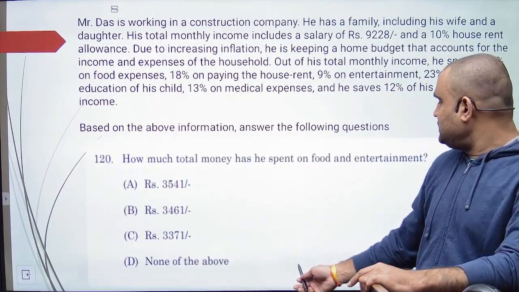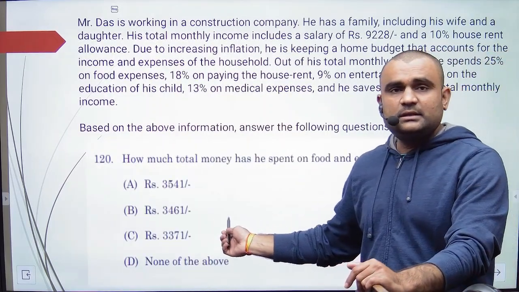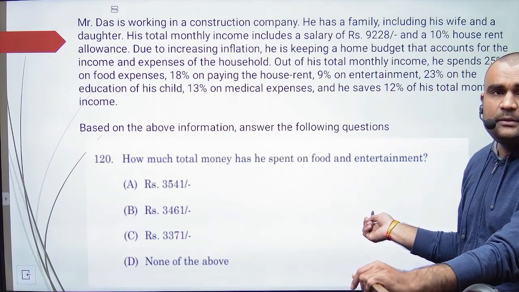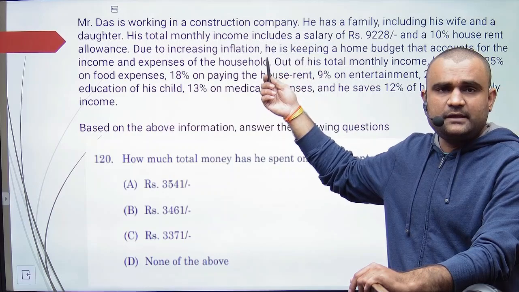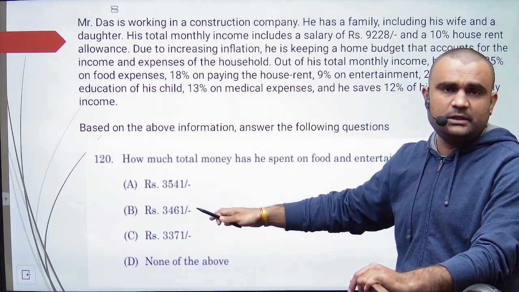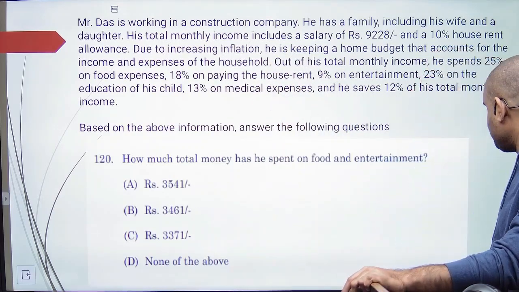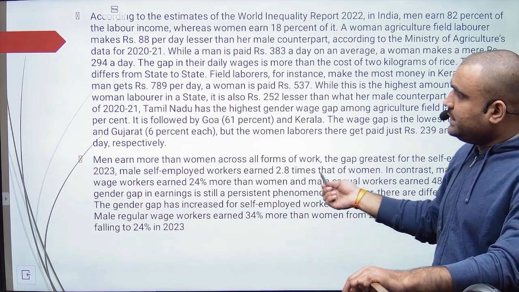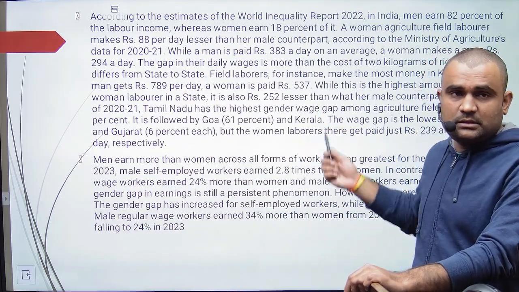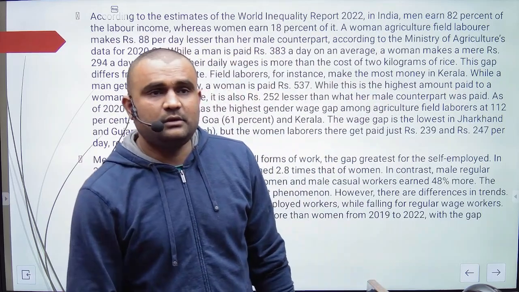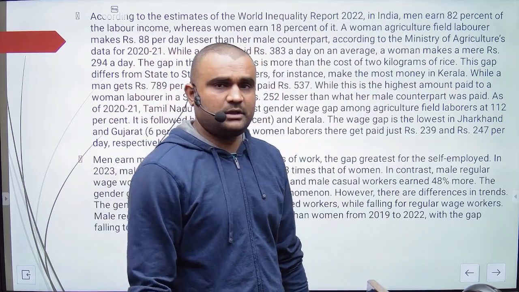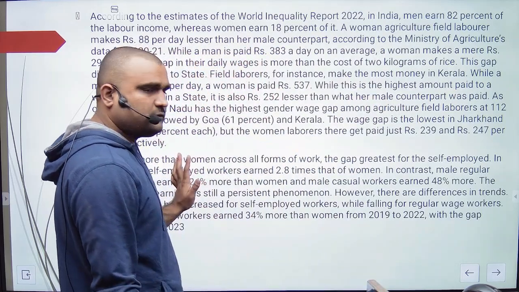Here, how much money he spent on food and entertainment, you have to find what percentage it is and divide by the total, you get the answer. Then the next question they have asked seems like a very big question because you have to study it, taking around 2 to 3 minutes, but it is not that tough a question either.